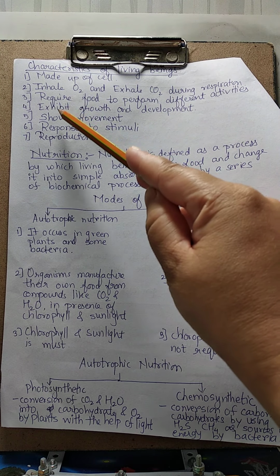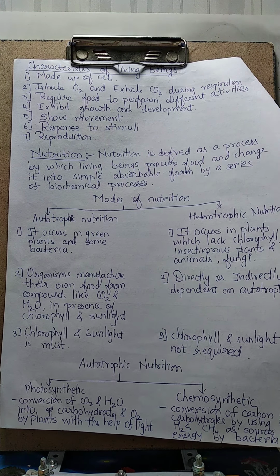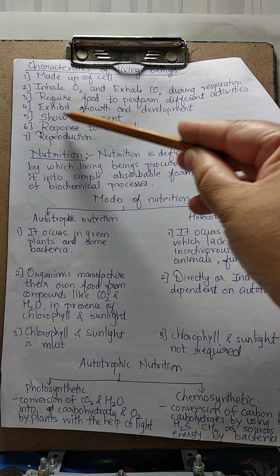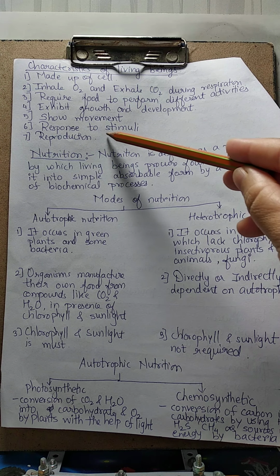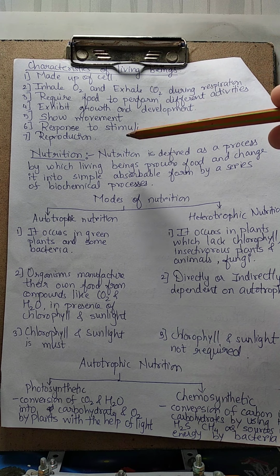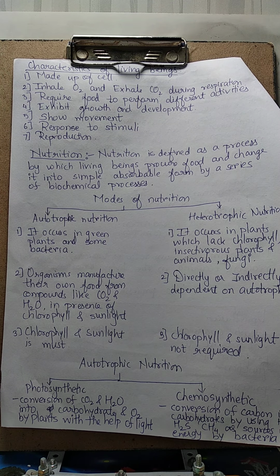Then they exhibit growth and development. See, millions of cells die out, and new cells are produced every second in our body. Okay, this we know. Then the growth and development work, the repair work, is continuously going on in our body. Then all living organisms show movement, they show a response to stimuli, and they exhibit reproduction. So these are the basic characteristics which distinguish between living beings and non-living beings.